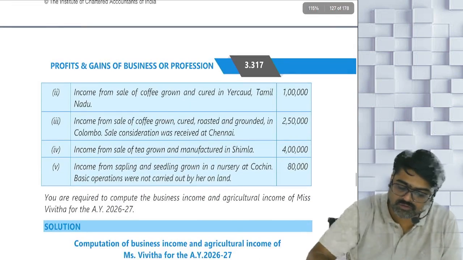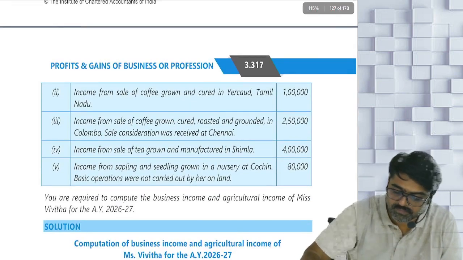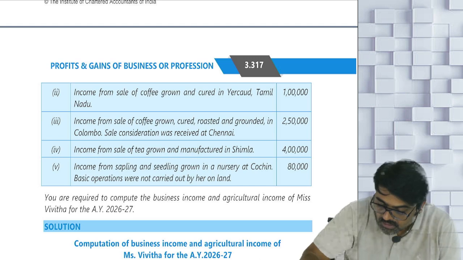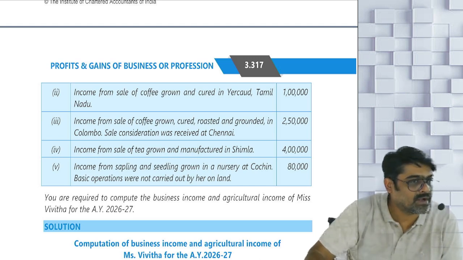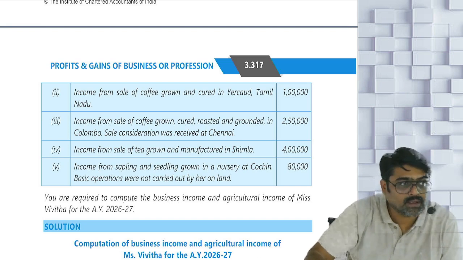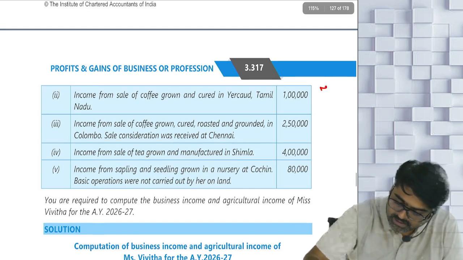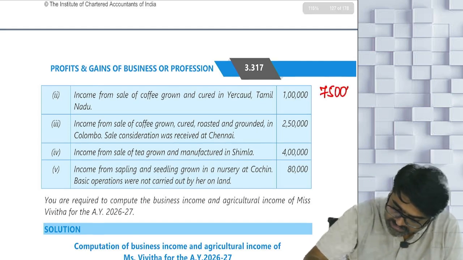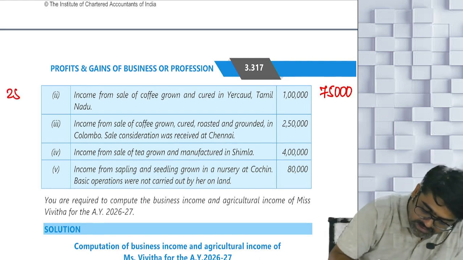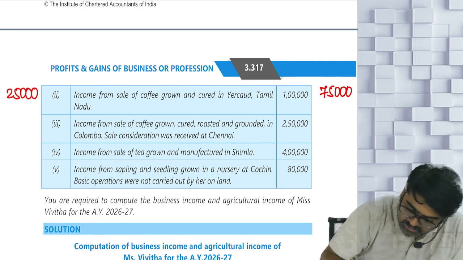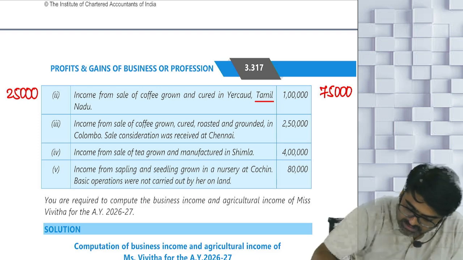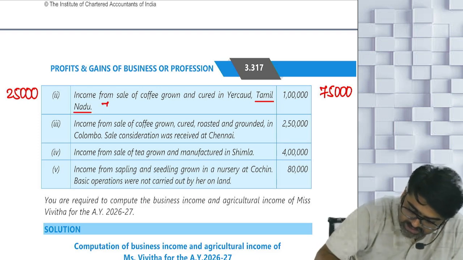Next one. Income from sale of coffee grown and cured in Tamil Nadu. Tamil Nadu means India, no? Coffee grown and cured, meaning 75% and 25%. 75% of this will be 75,000, your agriculture income, and 25,000 will be PGBP income, and because it is in Tamil Nadu, meaning in India, you have applied rule 7B.